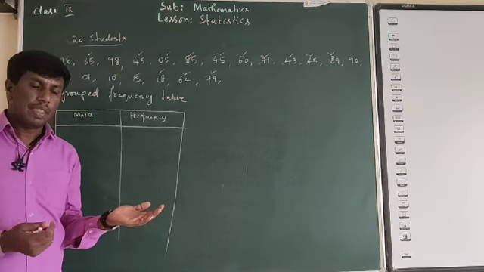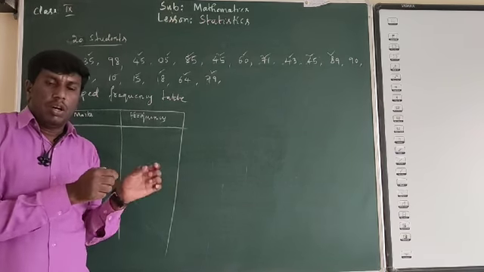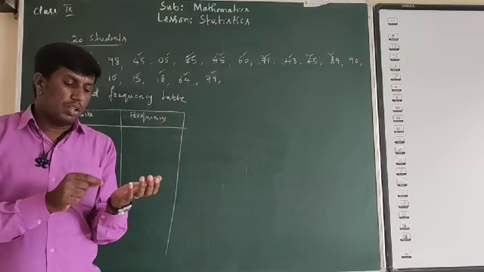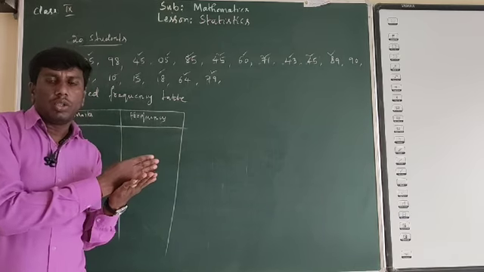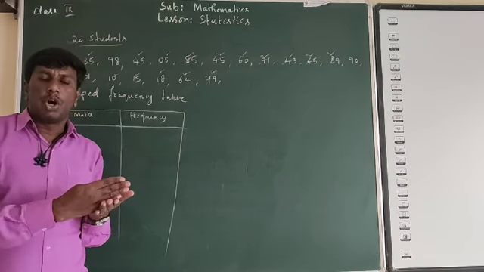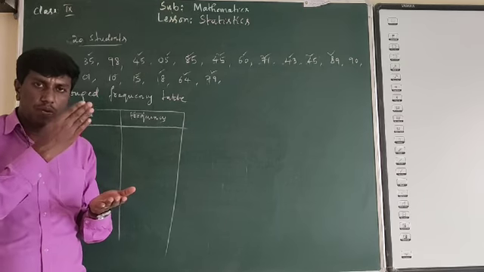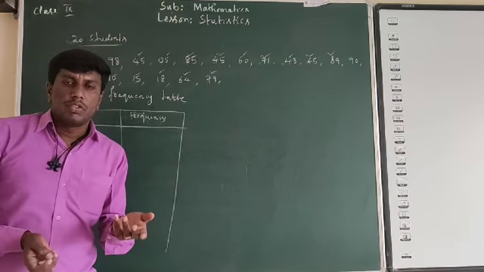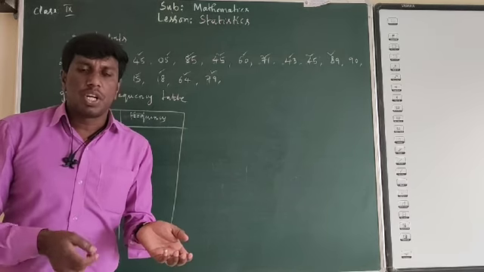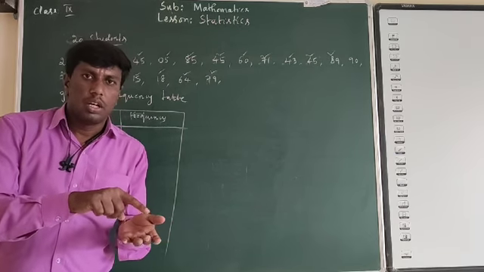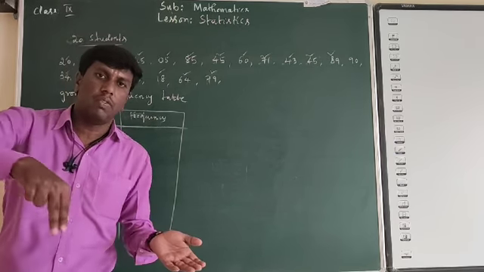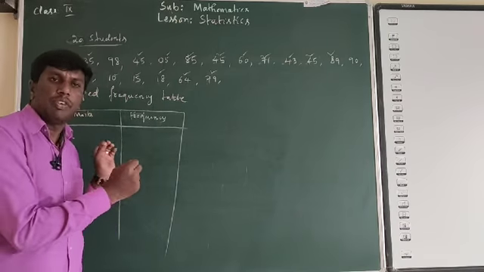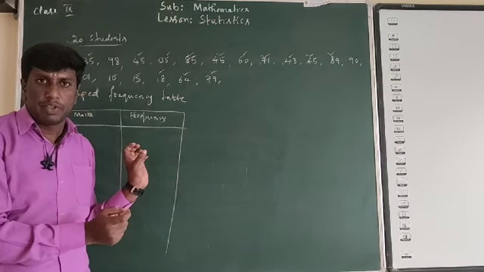We will arrange from one particular interval, say suppose 1 to 10. How many students from marks 1 to 10? Say some of the students have taken 7, 8, 5, 6. Those students will come under this interval. And we divide into intervals.